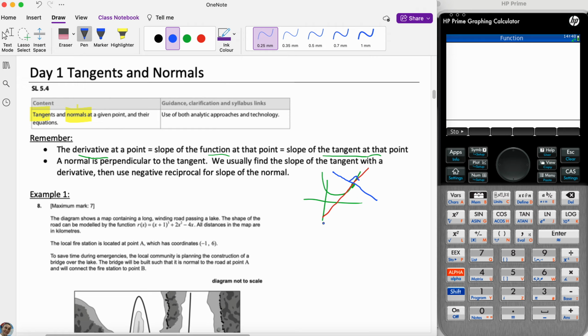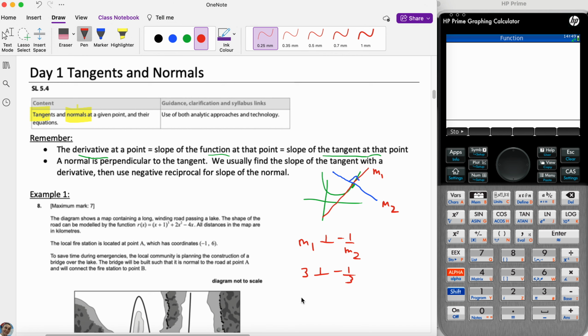Also important to remember, the relationship between the tangent and the normal is negative reciprocal. So if this is m1 and this is our m2, then m1 is always the negative reciprocal of the other one. So for example, if the slope of a tangent is 3, so I'm just going to fix my equal sign because they're not equal, they're perpendicular. Then the perpendicular slope of the normal will be -1/3.